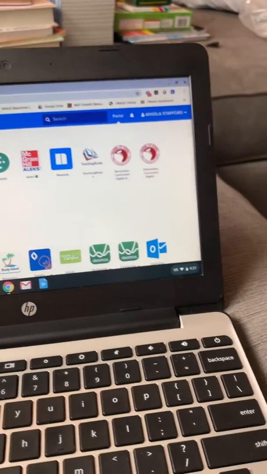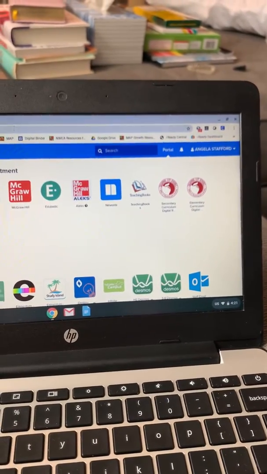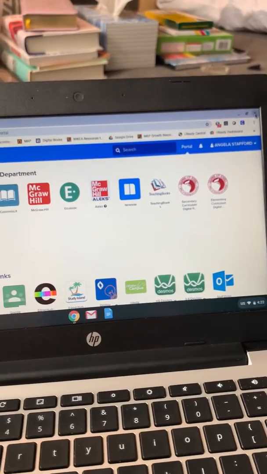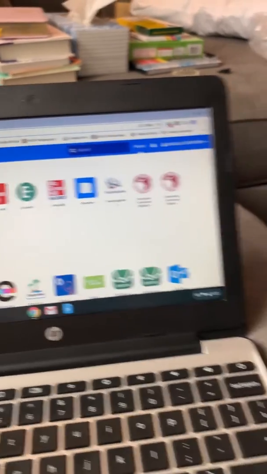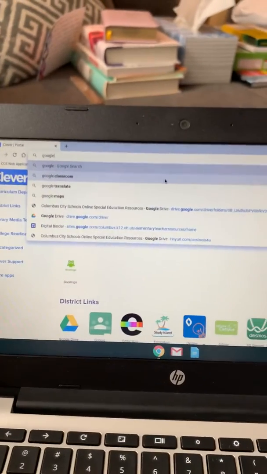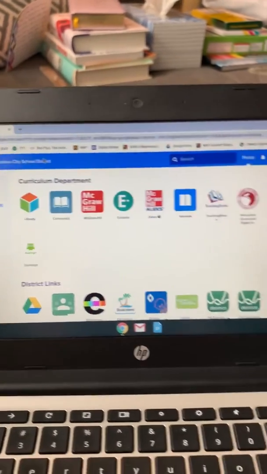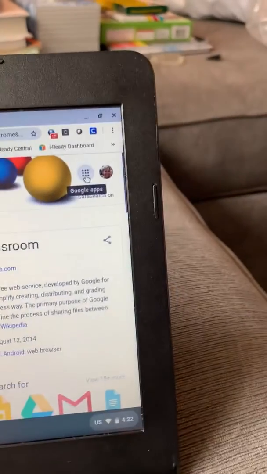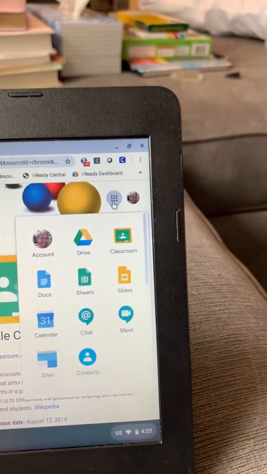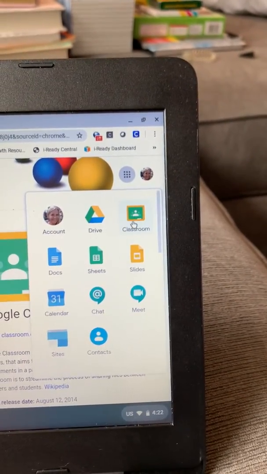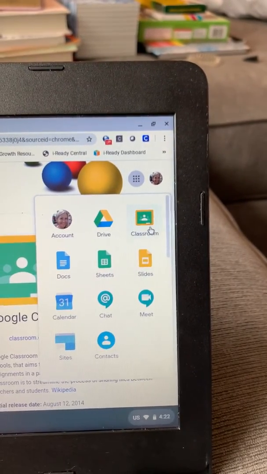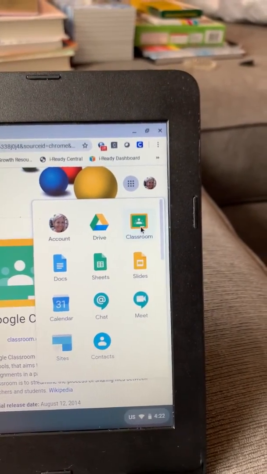Then if you are looking for Google Classroom, you could just go to the Google homepage from here. Or you could even search Google Classroom. But always here, there's this waffle grid. If you're on the Google homepage, there's this waffle grid here and it says Google Apps. You can click that. And here's where you can find to make a Google document, Google Sheet, Google Slide. But right here is where you would go into Google Classroom.